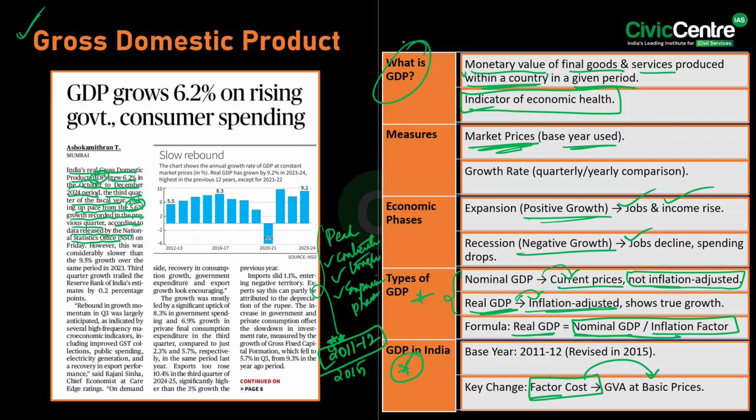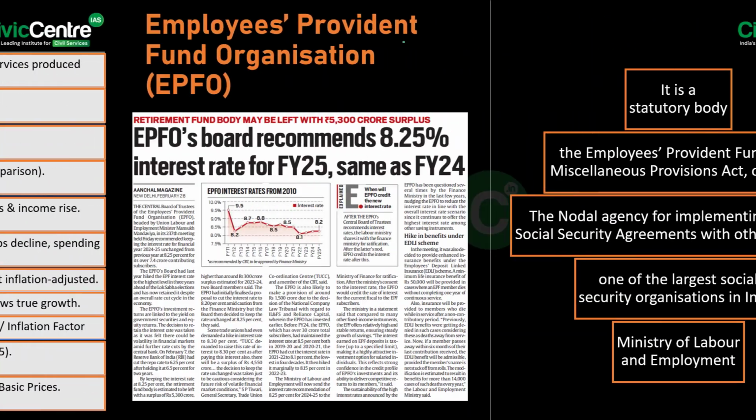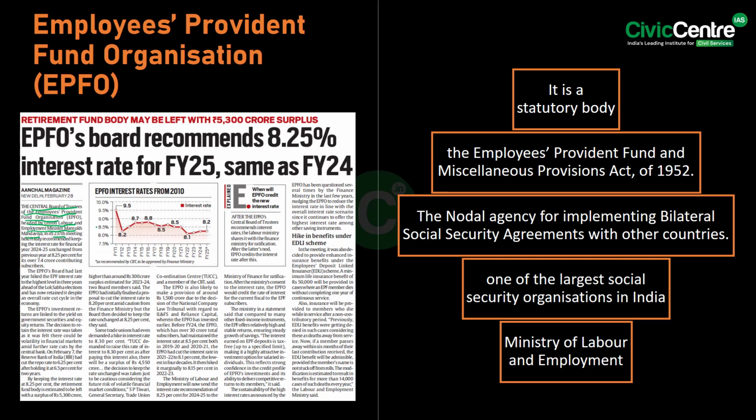Now, this is all about your GDP in brief. Now, moving to the next article, it says that the Central Board of Trustees of the Employees Provident Fund Organization, headed by the Union Labour and Employment Minister Mansukh Mandaviya, in its 237th meeting held Friday, recommended keeping the interest rate for the financial year 2024-2025 unchanged from the previous year at 8.25% for its over 7.4 crore contributing subscribers. So basically, the interest rate was unchanged, keeping it 8.25%.